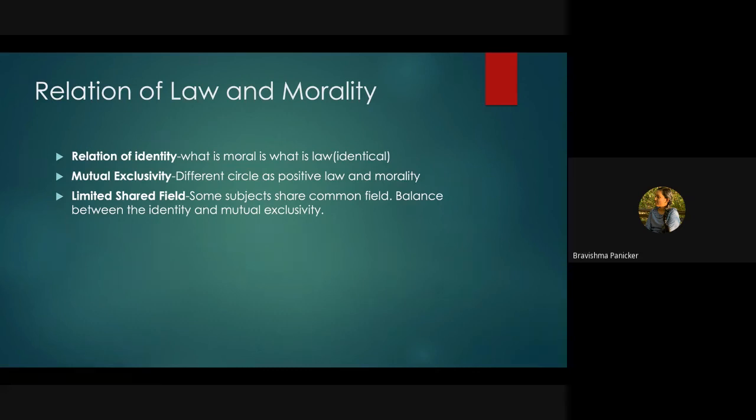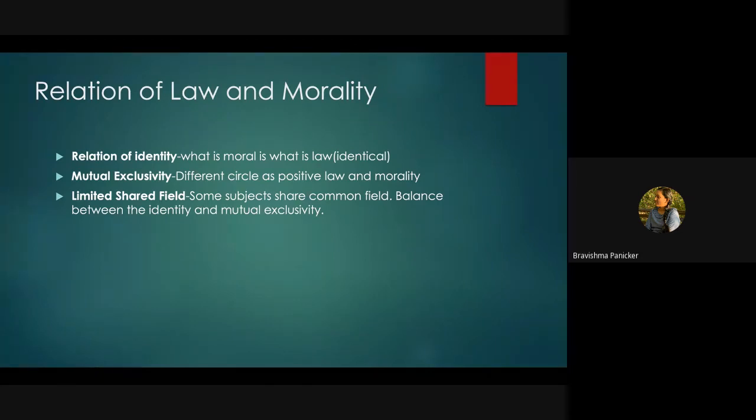In certain situations, we need to give more importance to morality. Sometimes we need to give more importance to law. Instead of giving more importance to one of the two concepts, law and morality, we need to balance these two concepts and go for it. These were the theories mentioned here.